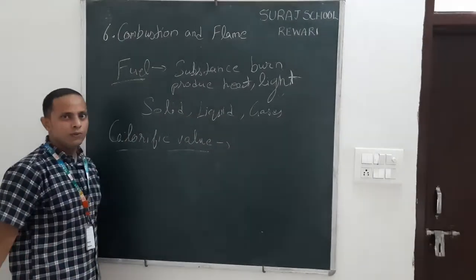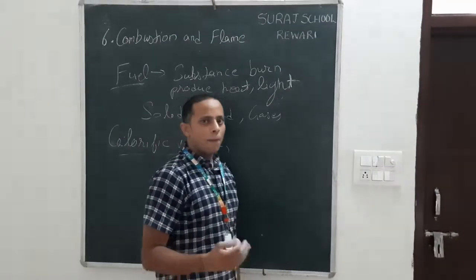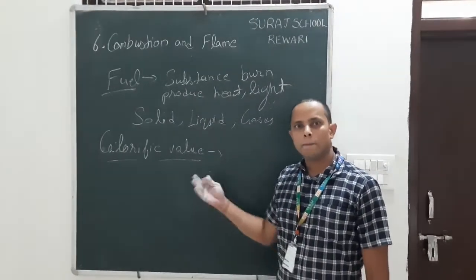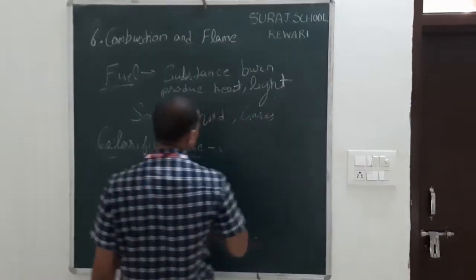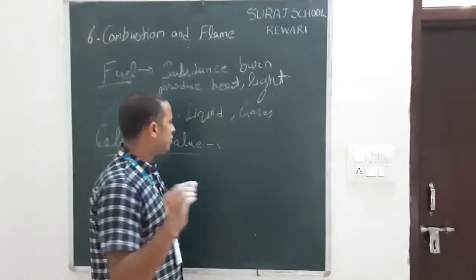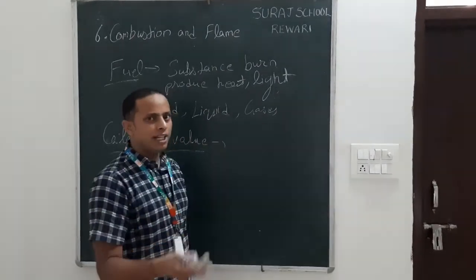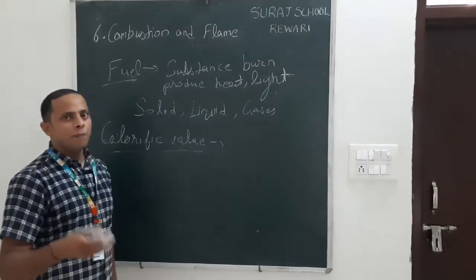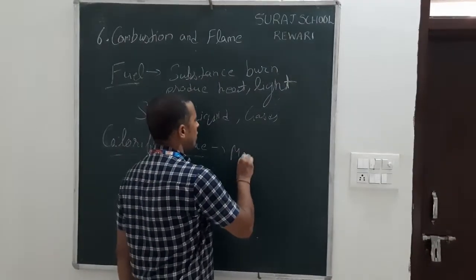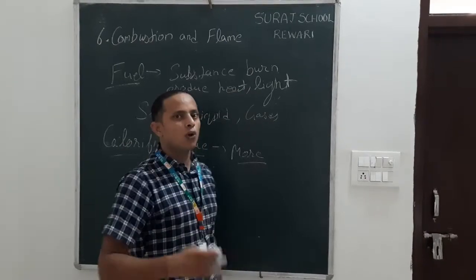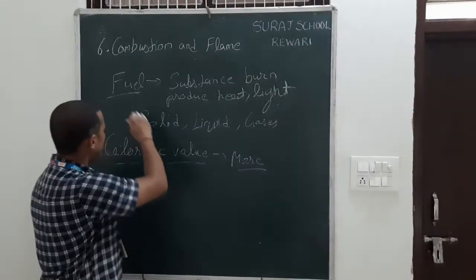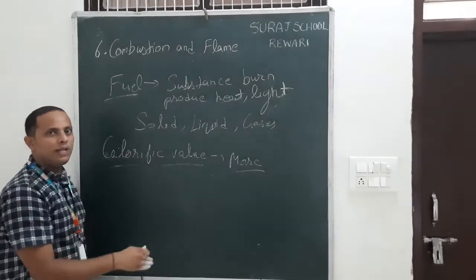Now we also have to learn a point: what is calorific value? Calorific value is the amount of energy produced when a substance is burned per unit mass or weight. It means when we burn 1 kg of a substance, how much heat or energy it produces is known as its calorific value. The more calorific value a substance has, the better fuel it will be. So a fuel that has high calorific value will be best.